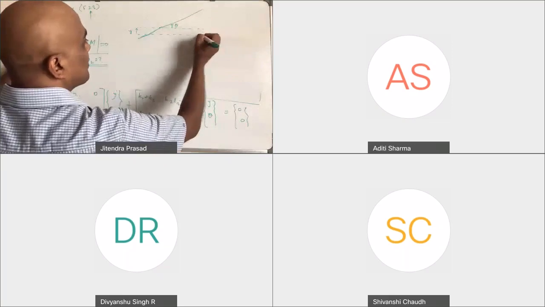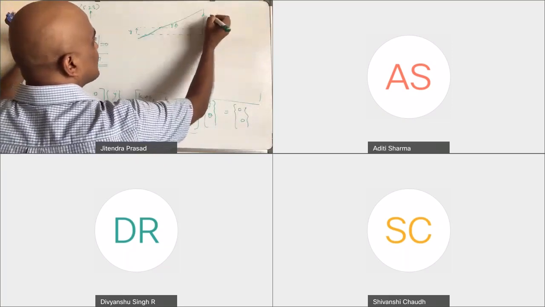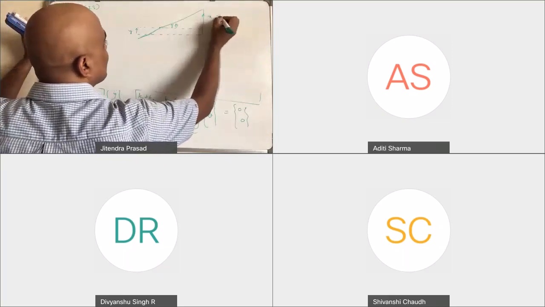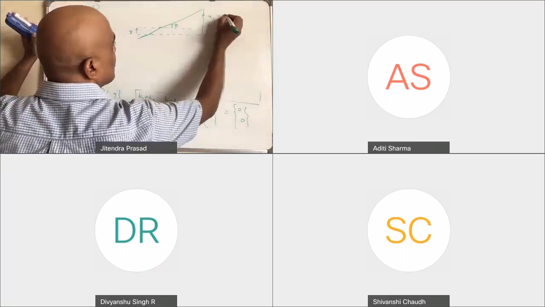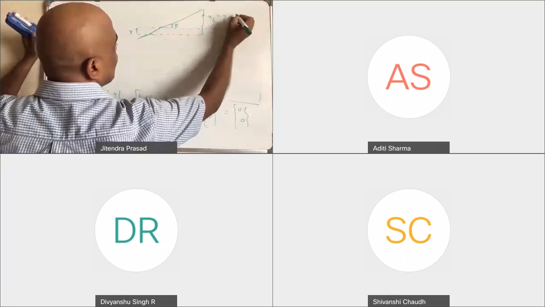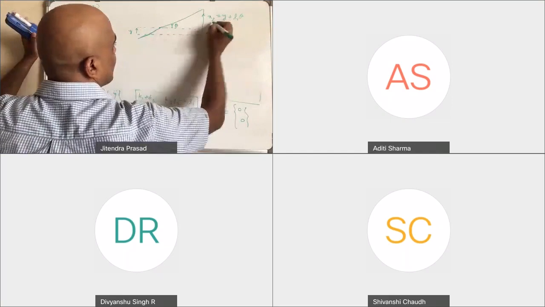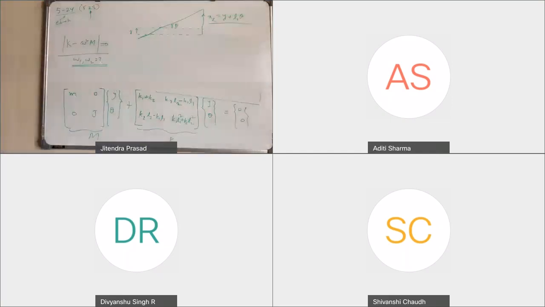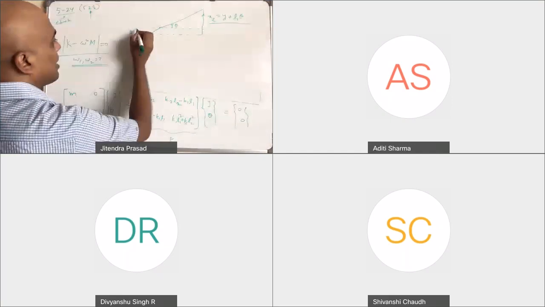In equal terms, here our x2 will be equal to simply y plus L1 theta, right? And what will be this one?